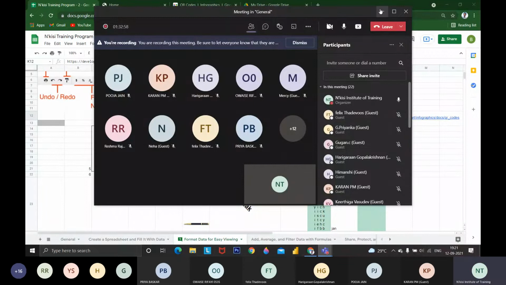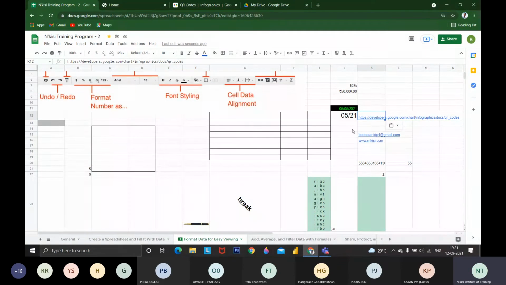Looks like no one is from a computer science background. Hypertext markup language. Okay, no issues. It is not from our side.